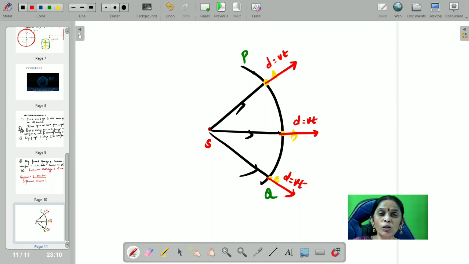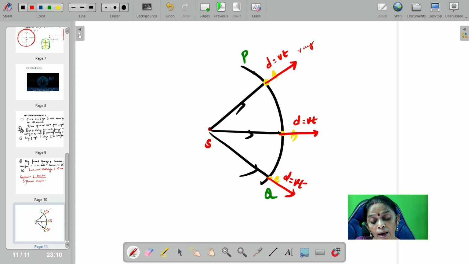Next, what do you do? Choose some points. So I have chosen 3 points, A, B, C. From A, the ray of light would have traveled a distance Vt for time t seconds. Similarly, from point B, the ray of light travels a distance d equal to Vt. Again, from point C, it travels a distance d equal to Vt.